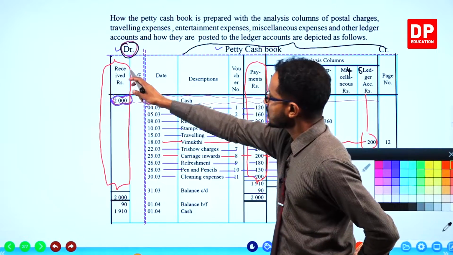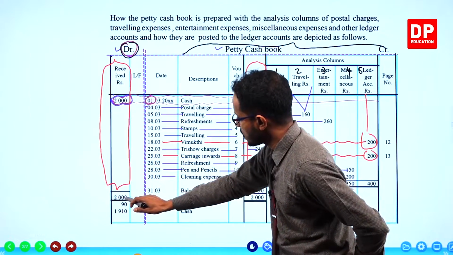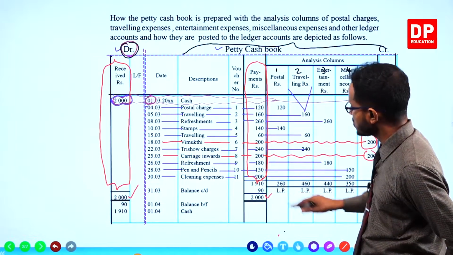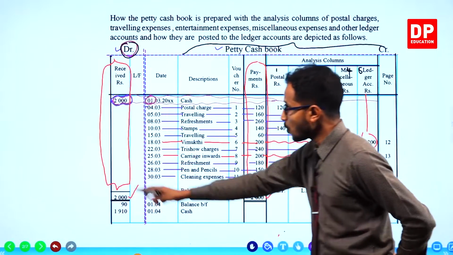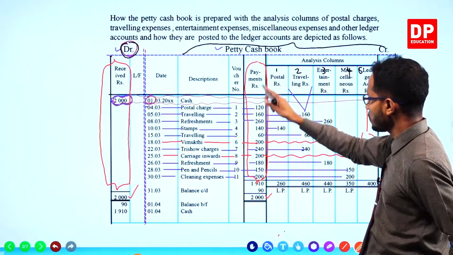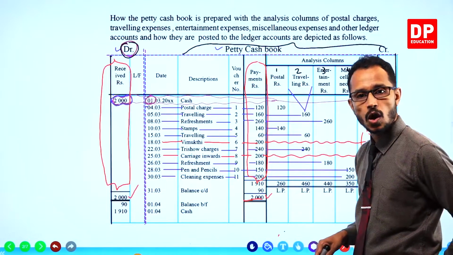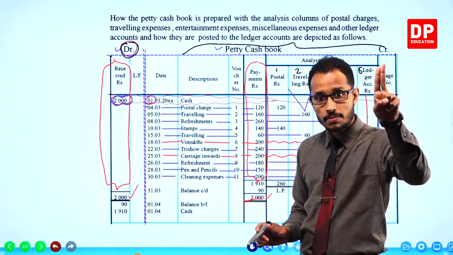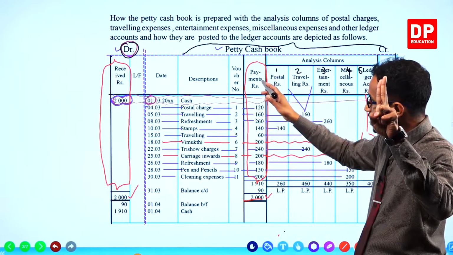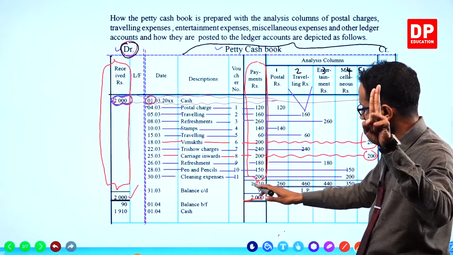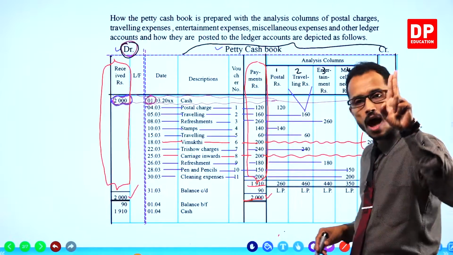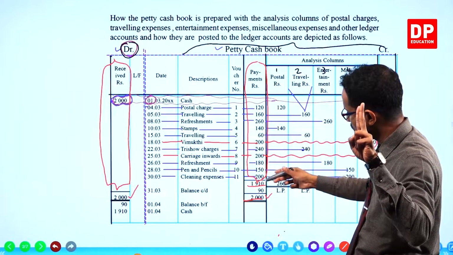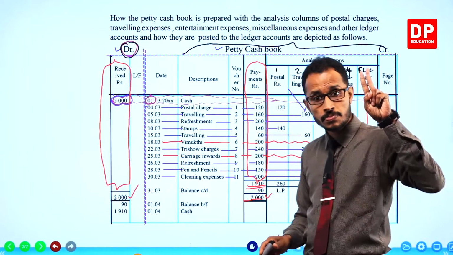You mention the received column total in the sum box. The same total should be in the payments column sum box. So 2000 in the received column and 2000 in the payments column too. All right, first step. Second step, take the total of the payments column and mention it underneath all the payments.